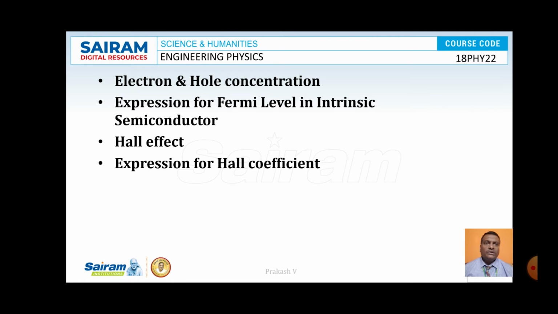So here I am going to discuss electron and hole concentration, expression for Fermi level in intrinsic semiconductor, Hall effect, and also expression for Hall coefficient. Now let us concentrate on what is electron and hole concentration.